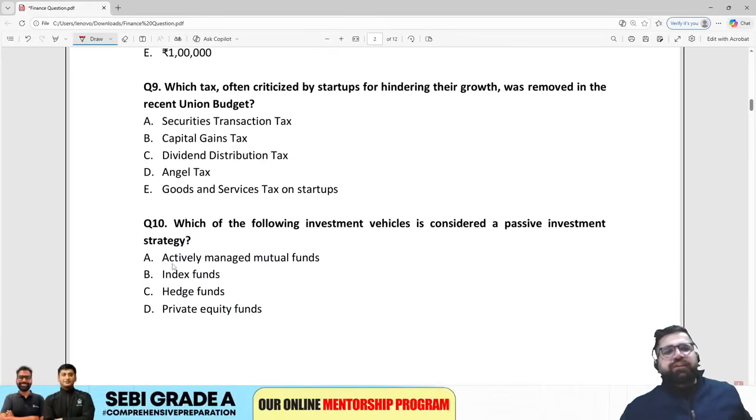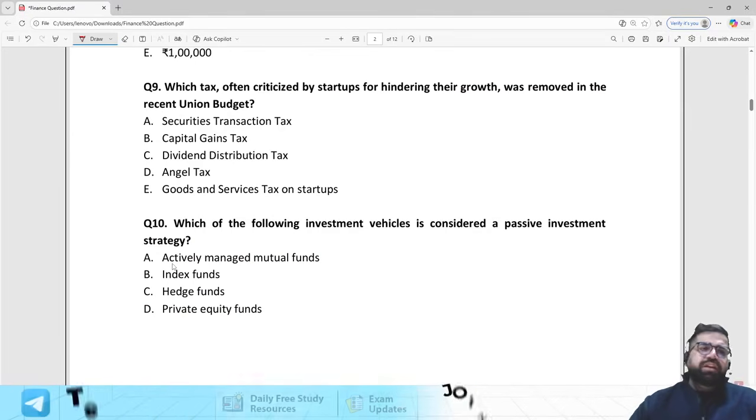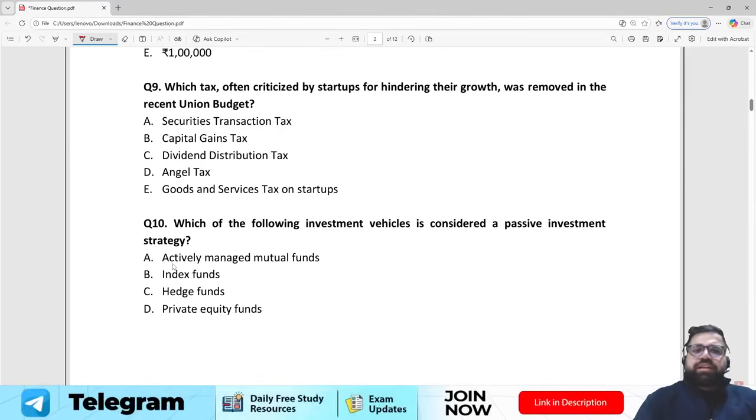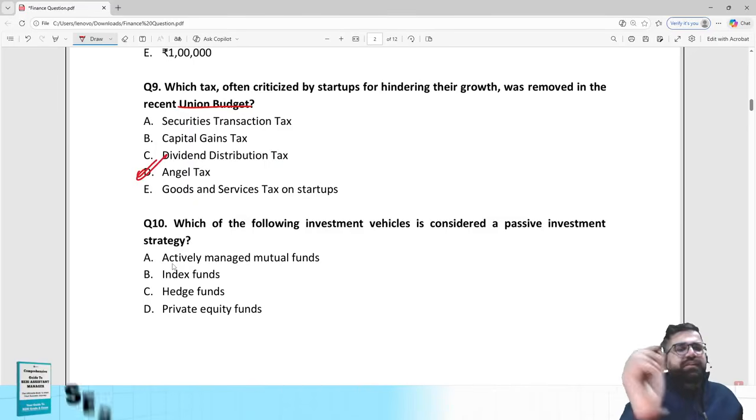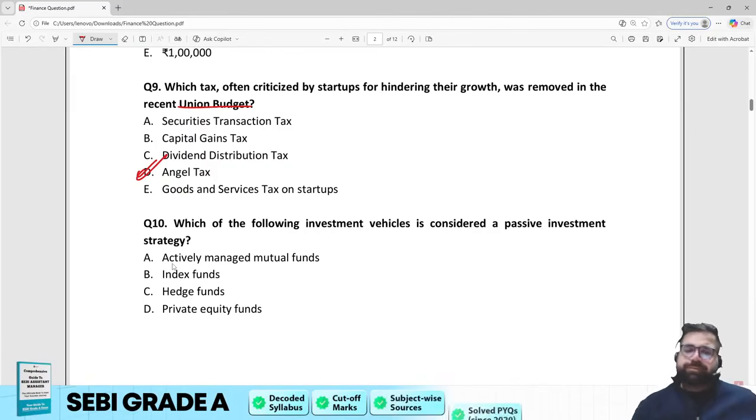Which tax, often criticized by startups for hindering their growth, was removed in the recent union budget? So again, you can see the union budget page, and they are asking you a question straight away. Now, this is not relevant for this year actually, because these are the updates of last year, 2024, right? The correct answer will be angel tax. Angel tax was removed in the budget of last year.